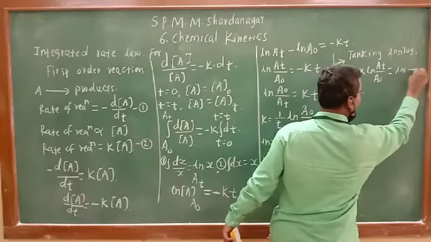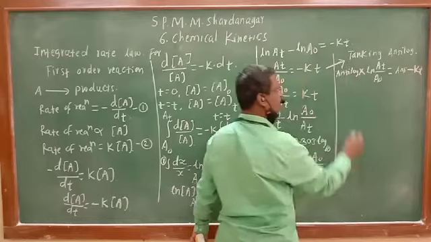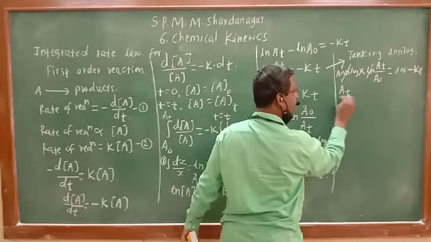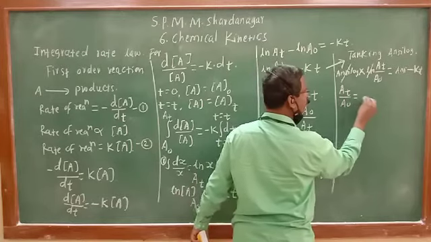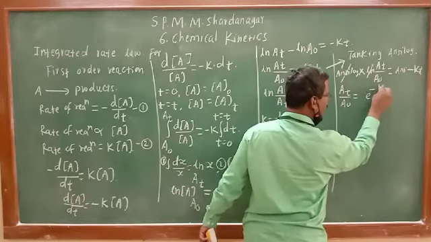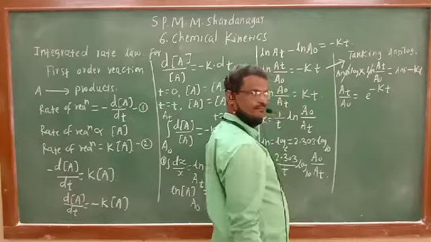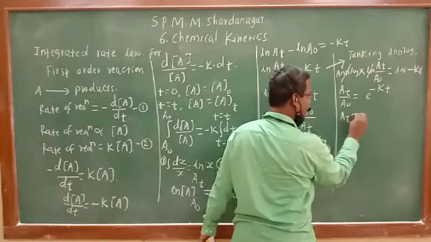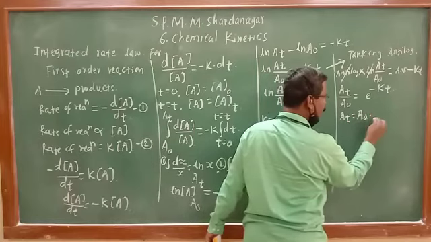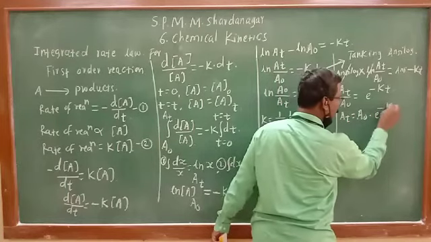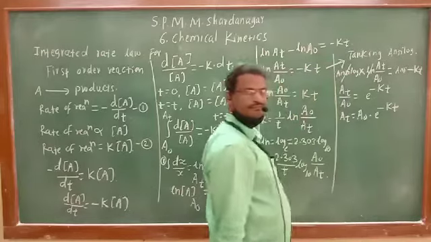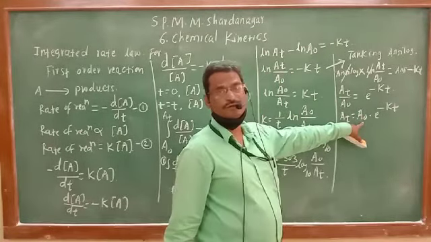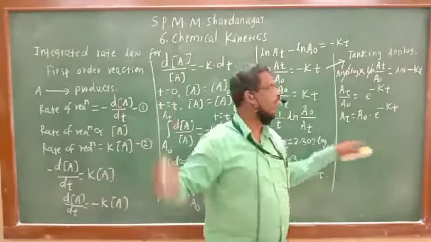Here anti-log and log cancel and At upon A0 will be equal to e raised to minus kt, or taking A0 on the right side, At will be equal to A0 into e raised to minus kt. This is the exponential form of integrated rate law.